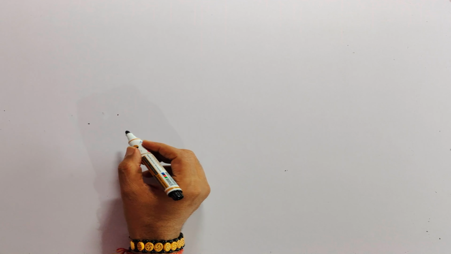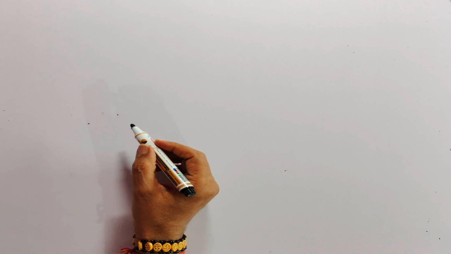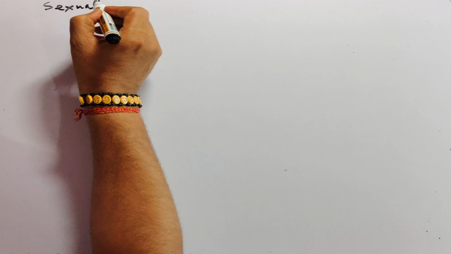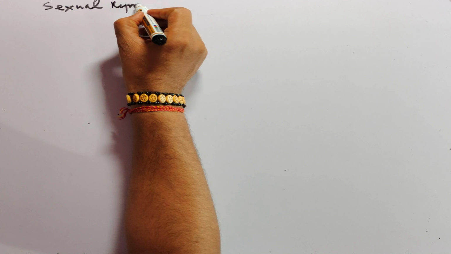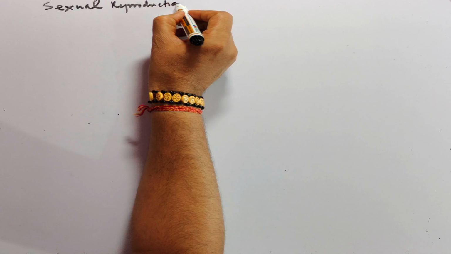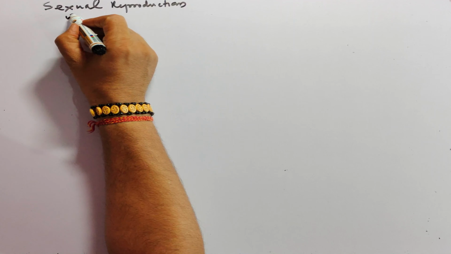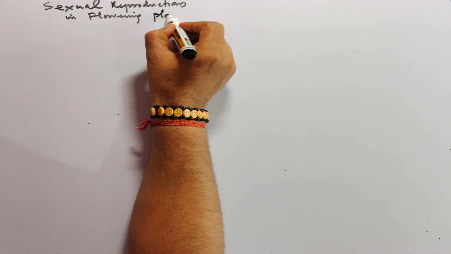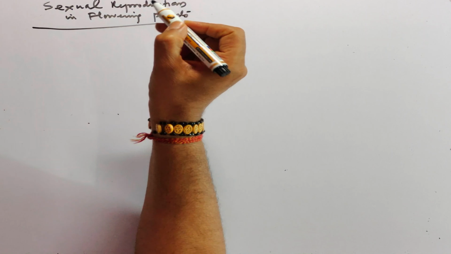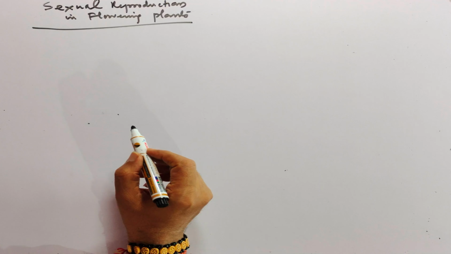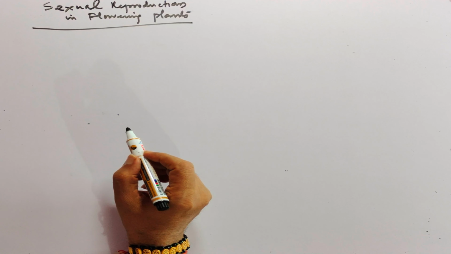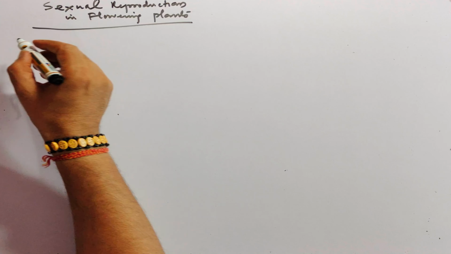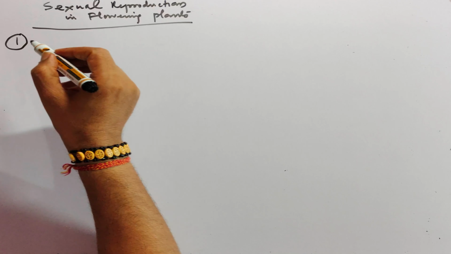So the NEET question series of sexual reproduction in flowering plants. We will discuss one by one question. We will also discuss the options and why one option is correct. So first question is